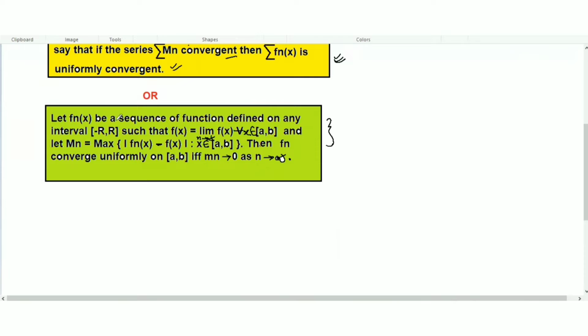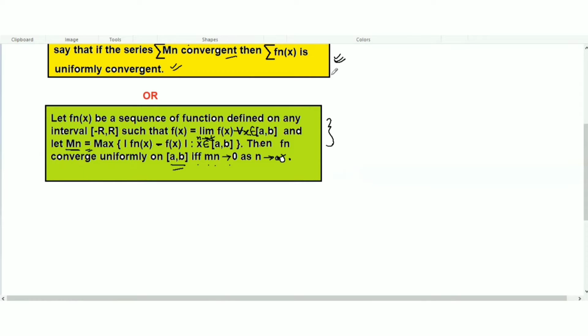Let the sequence Fn(x) be a sequence of functions defined on an interval [a, b], such that F(x) equals the limit as n tends to infinity of Fn(x) for all x belonging to [a, b], and let Mn, we will create Mn using this one. We will find the maximum of |Fn(x) minus F(x)| for x belonging to [a, b]. Then Fn converges uniformly on [a, b] if and only if Mn tends to 0 as n tends to infinity.